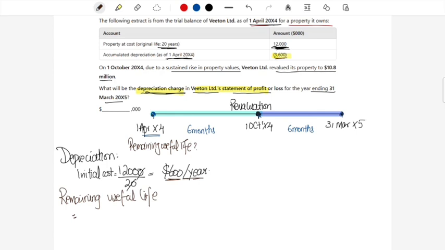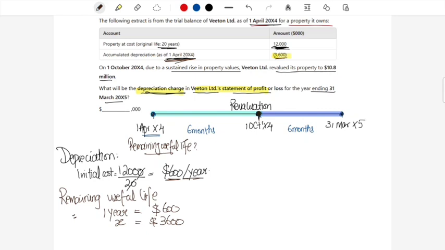It's extremely crucial. We have to know, if we want to calculate the depreciation per year on the revalued amount, we must know what is the remaining useful life on date of revaluation. So let's first calculate what is the remaining useful life at the start of the year, because we have just got the accumulated depreciation at the start of the year. So for example, we will work it in this way. If per year charge of the depreciation is $600, then 3,600 pertains to how many years?